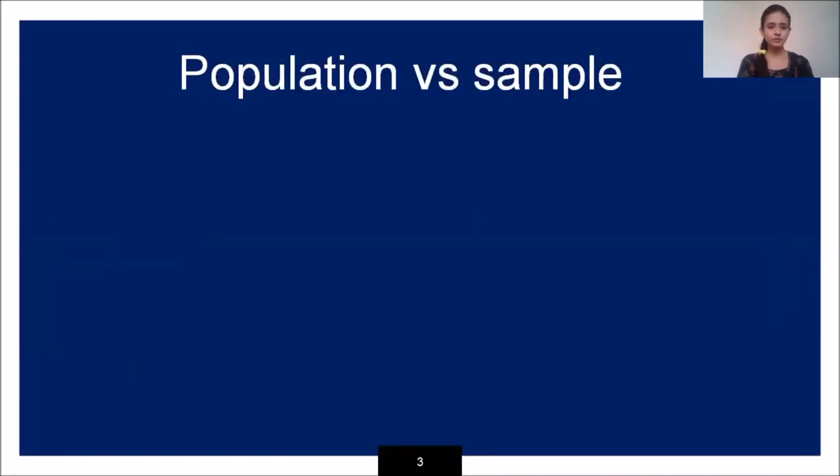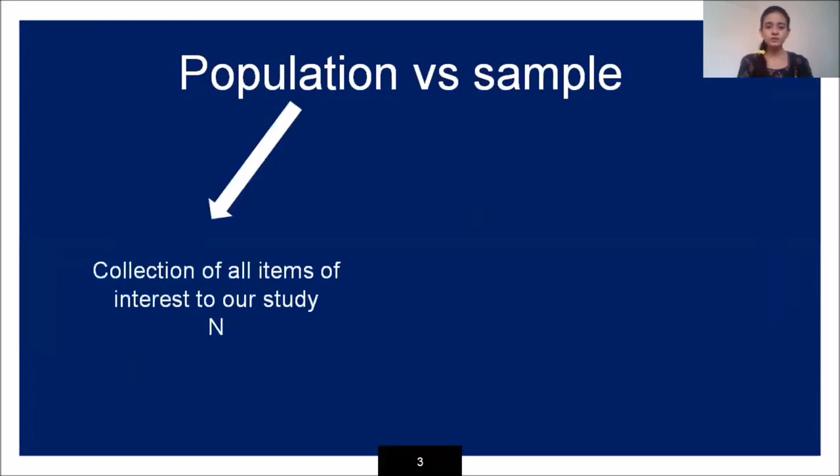So what is population? Population is a collection of all items of interest to our study, and let's call it the capital N. We will call it the parameters. Suppose there are wide varieties of data available.